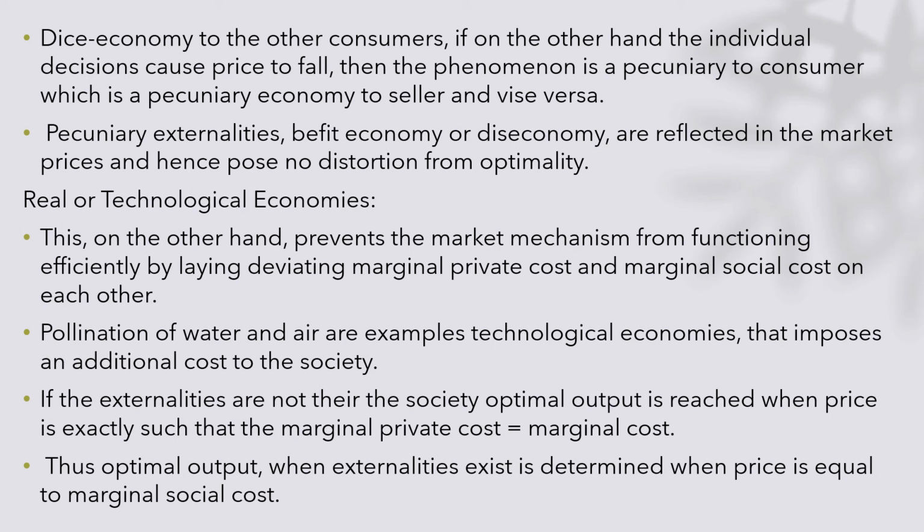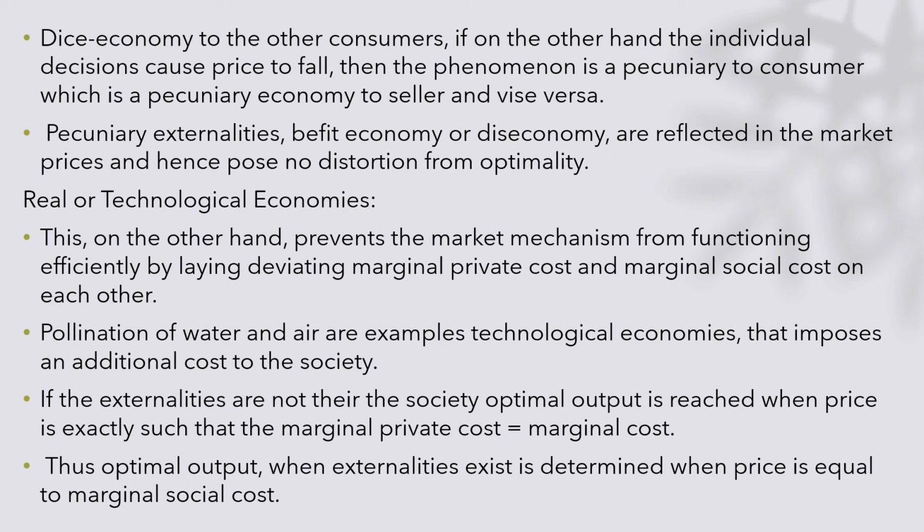If externalities are not there, the social optimum output is reached when the price is exactly such that marginal social cost as well as marginal private cost are equal.